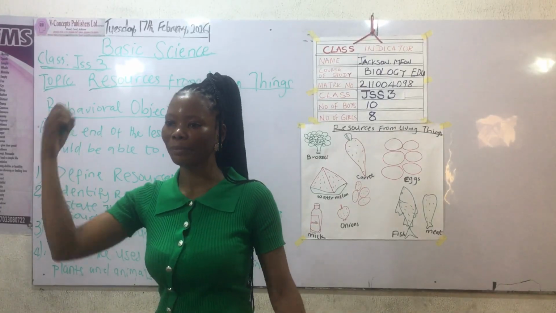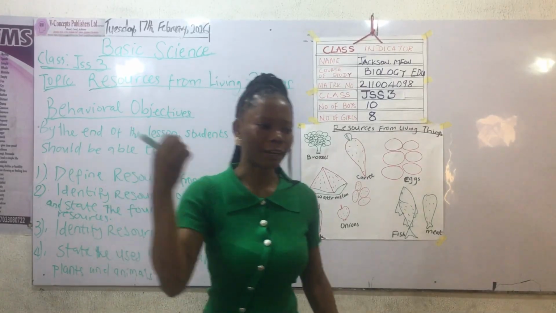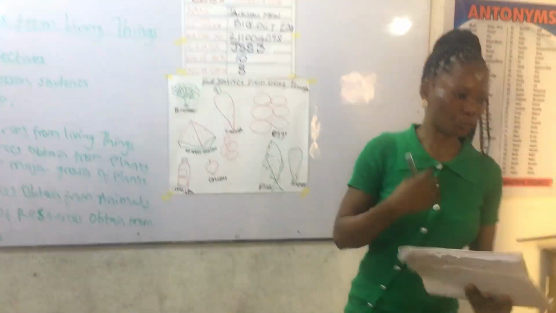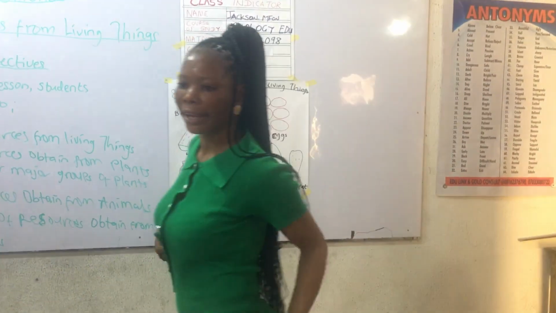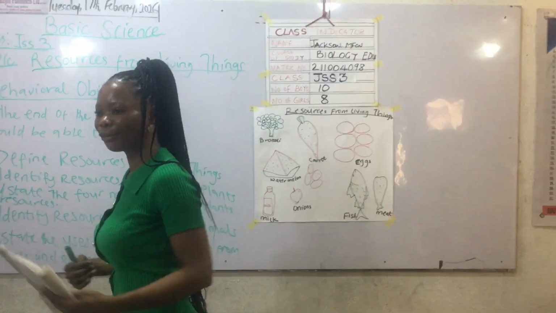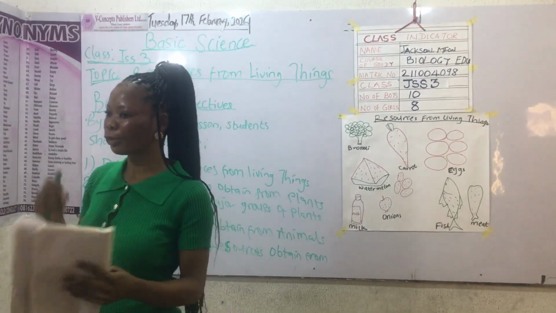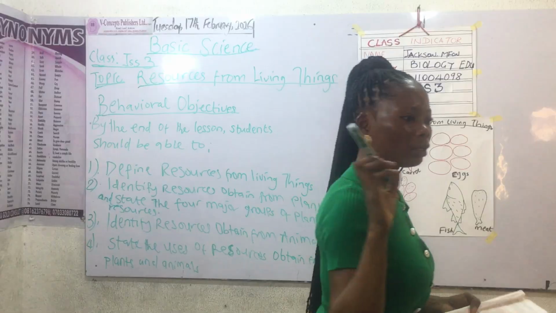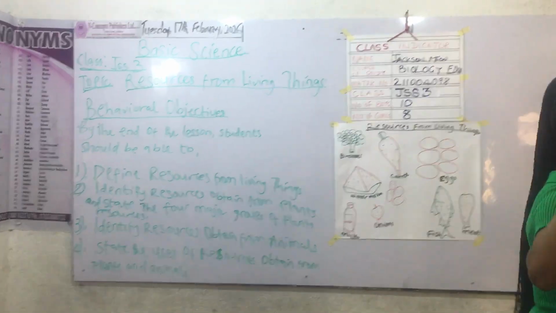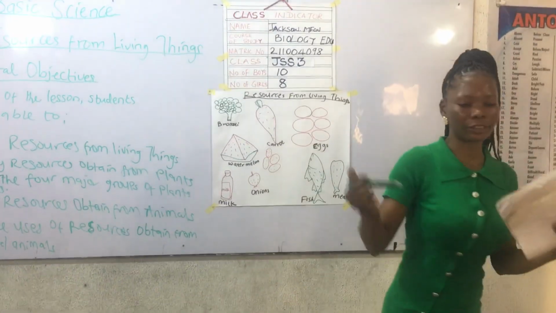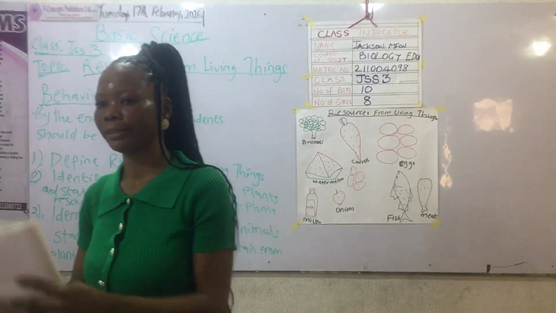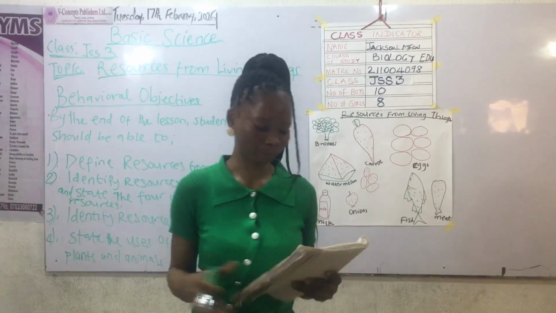When they come out, they filter it, drink it, and it cures malaria, typhoid, all those things, fever. And there are some plants that they use in the drug manufacturing industry. So there are some plant extracts that they use to produce medicine. Do you understand? Yes, ma'am.